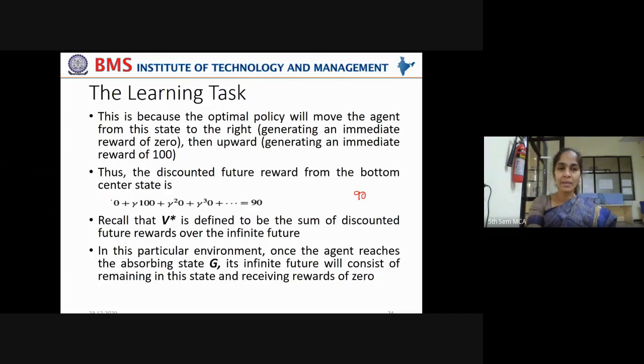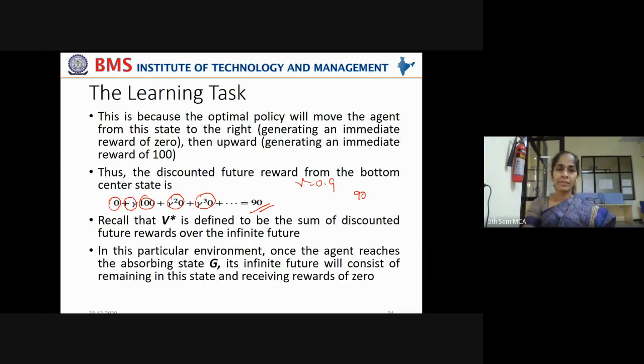It is calculated as: immediate reward is 0, delayed reward is gamma, the discounting factor, which we have taken as 0.9. So 0.9 into 100, you will get 90, plus no more rewards are given for later actions, for delayed actions. So this is 0 and this is 0, which gives the center state's reward value as 90. That is how the values for each of the grid positions, that is the states the agent can be in, are calculated.